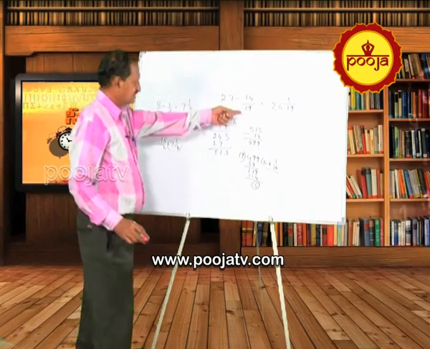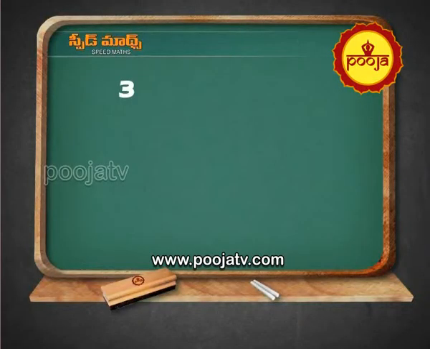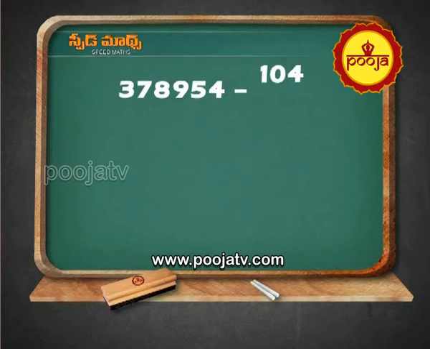But here 27 minus 1 you cannot do. Suppose 378954 minus 104 by 109.